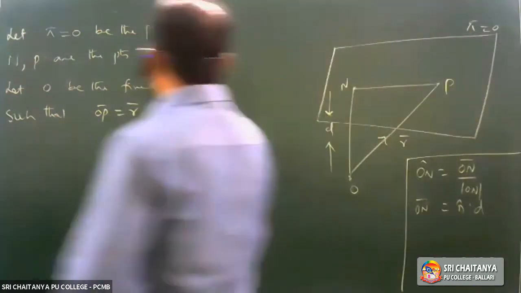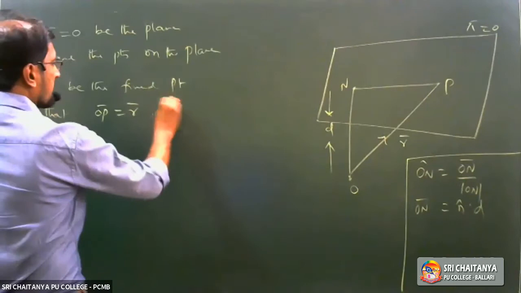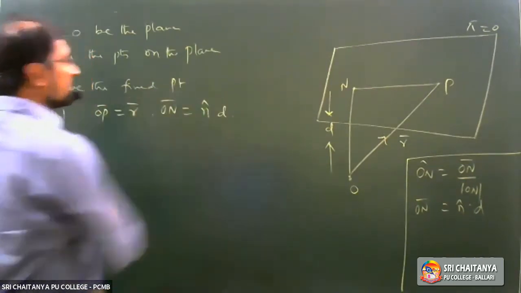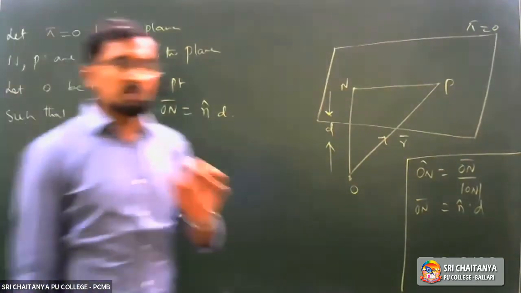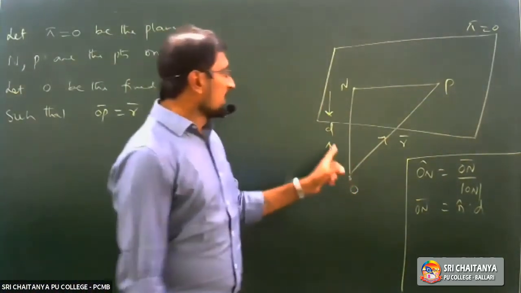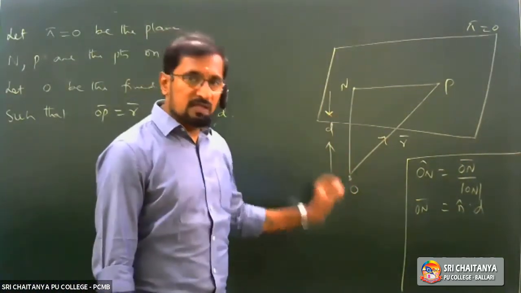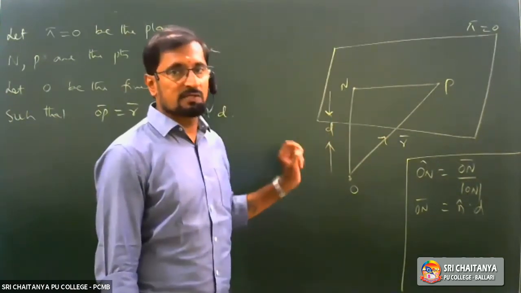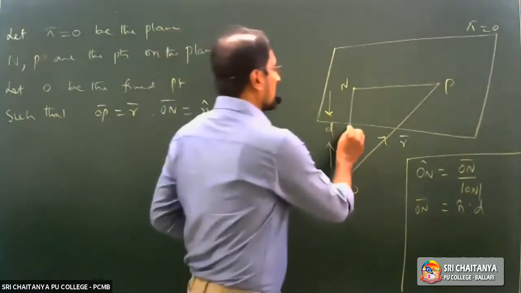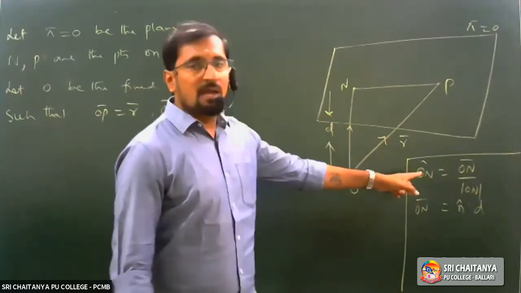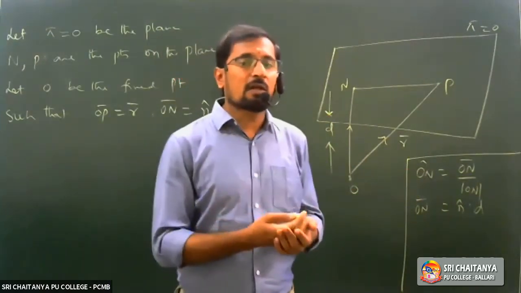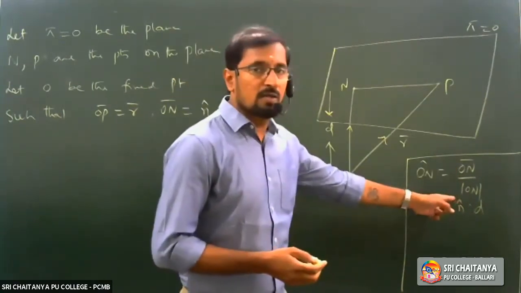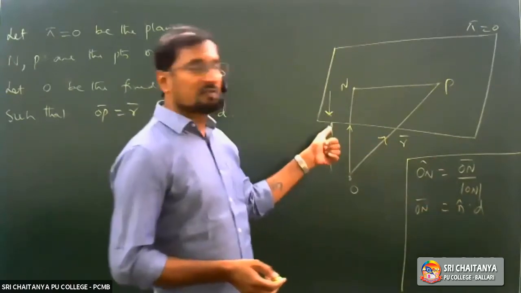Now ON bar is equal to n cap into d. I am repeating this step once again. I am going to consider the distance from O to N is d units. That means the unit vector along ON is ON cap, which is equal to ON bar by mod ON, where mod ON bar is equal to d.